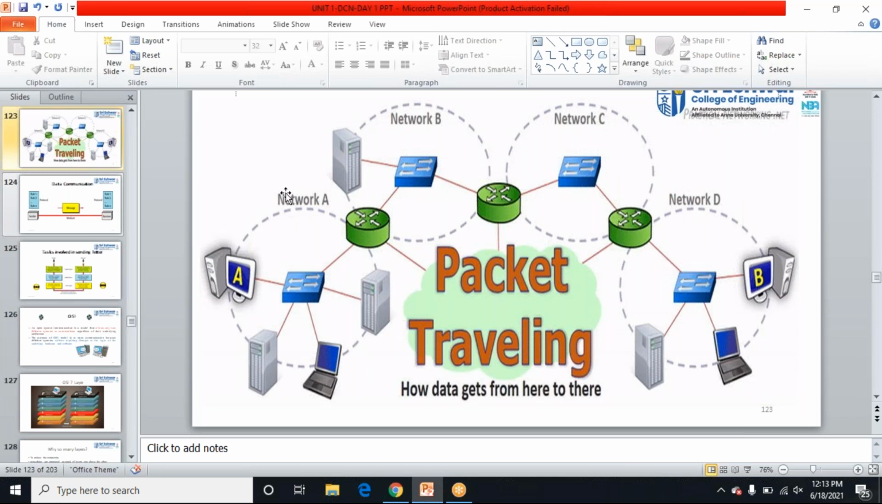Okay, see, these are the different networks connected, and this is how the packet travels from A to B. From here to here, it will pass through different networks by using the routers. I can connect different networks by using these routers, and I will reach the destination.